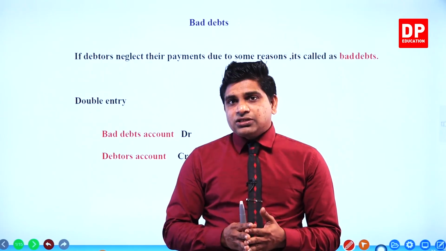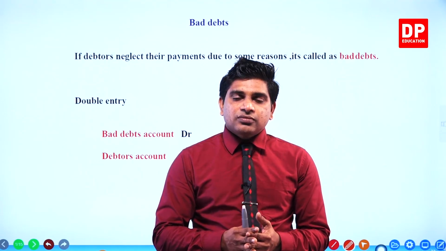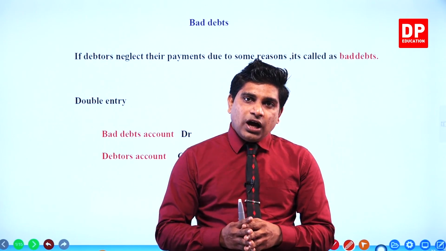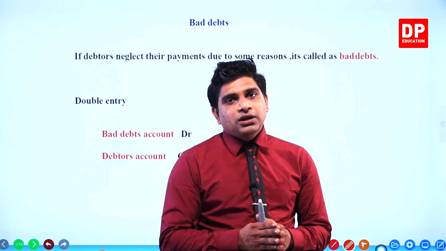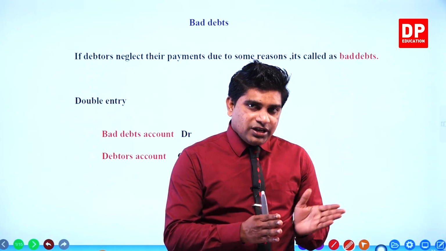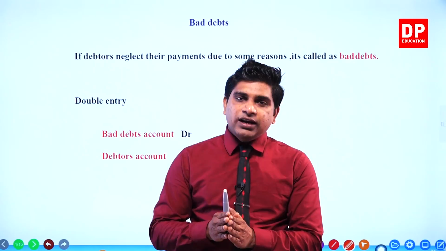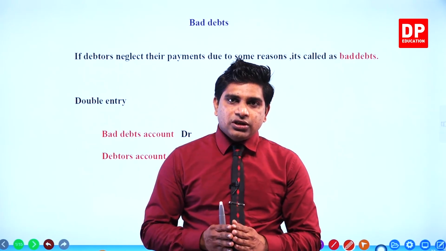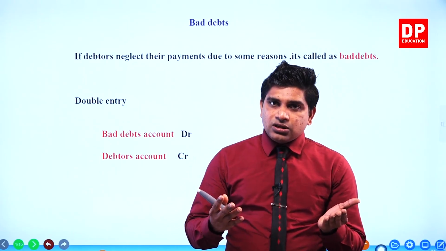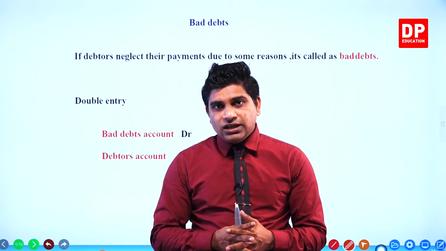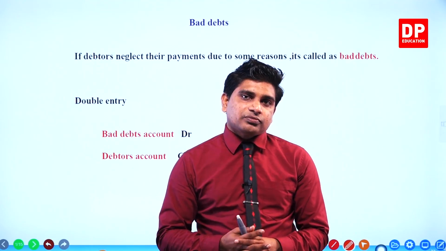The other one is accrued expense. Accrued expenses also are recorded in the financial statements and in the general journal and in the ledger accounts. We have finished these two adjustments in the last video.